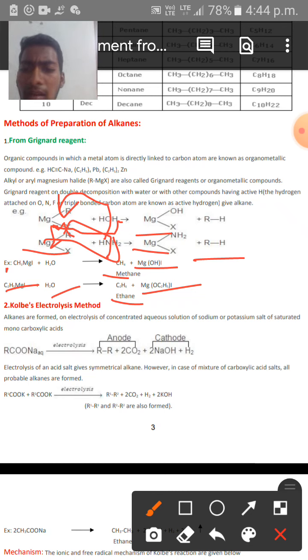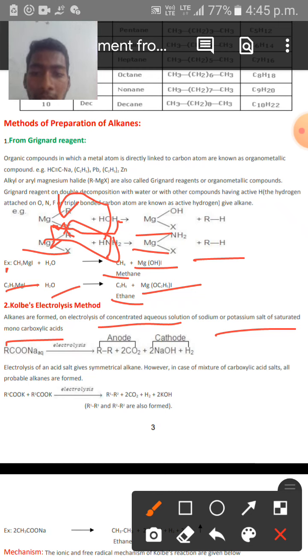And we have another method of preparation of alkanes, the Kolbe electrolysis method. A scientist called Kolbe proposed this method of preparation of alkanes. See the statement of this method over here. Alkanes are formed on the electrolysis of a concentrated aqueous solution of sodium or potassium salt of saturated monocarboxylic acids.